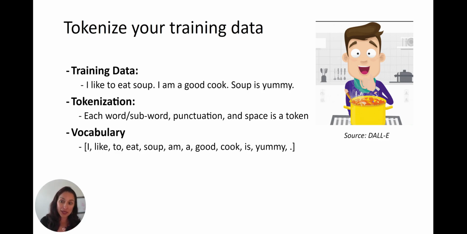Soup is yummy. In tokenization, you split your data into words and subwords, punctuation, and so on until you get a list of unique tokens which become your vocabulary. Here I have a vocabulary of 12 tokens. In contrast, GPT-3 has a vocabulary of over 50,000 tokens. But that would be hard to fit into a spreadsheet.